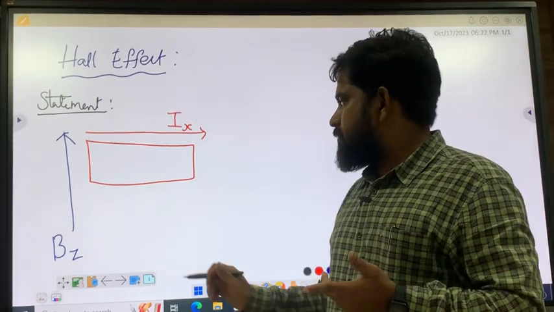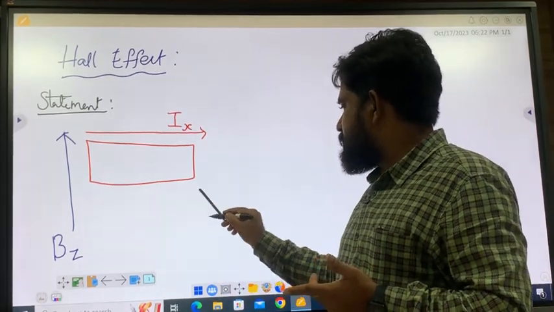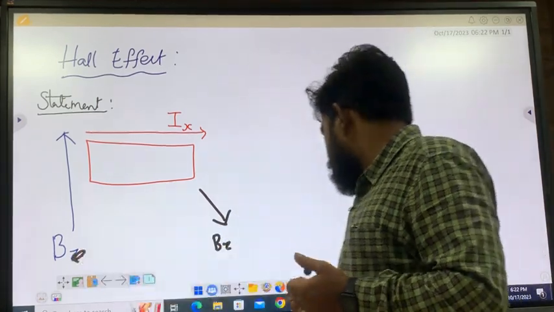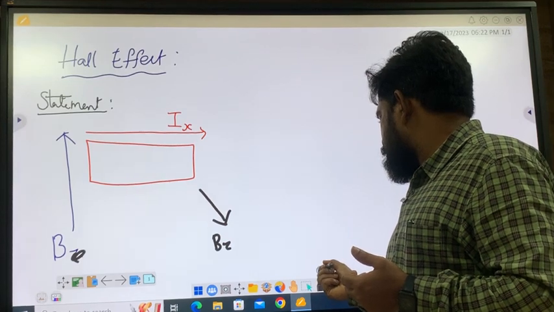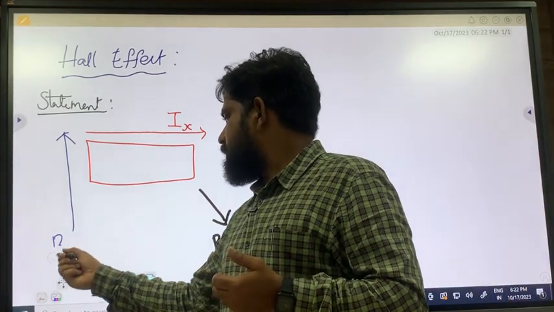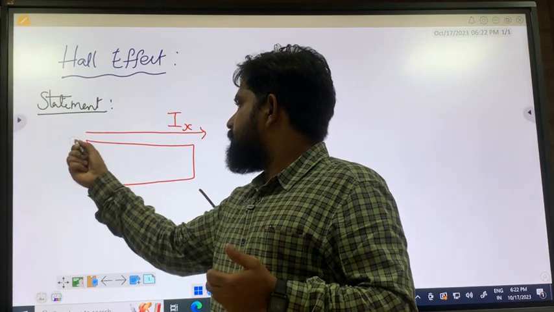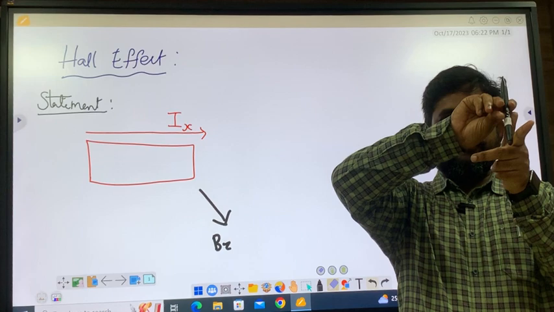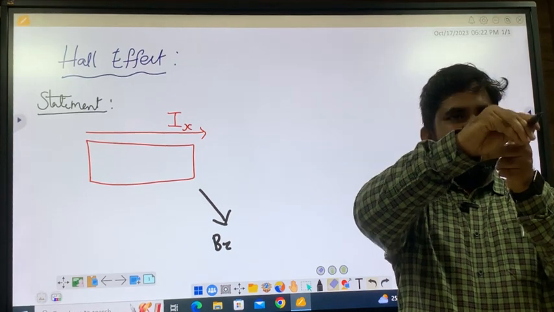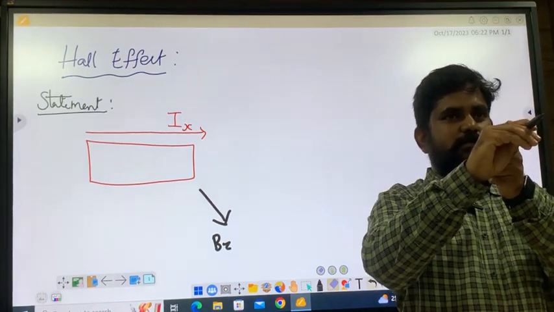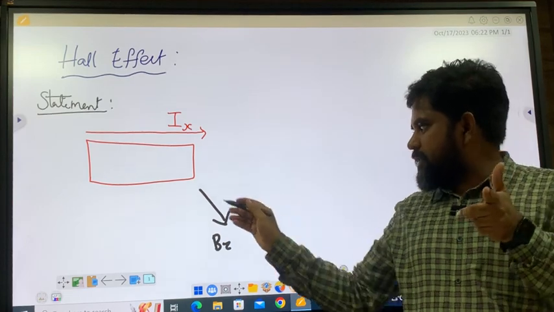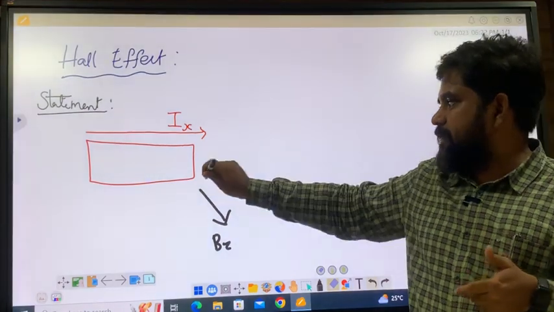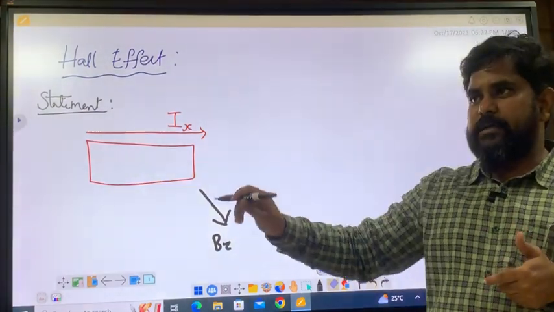For easiness, suppose this is the z direction, Bz. X, z, then the field will be produced in the y direction. So for easiness to understand, z is coming out of the board.